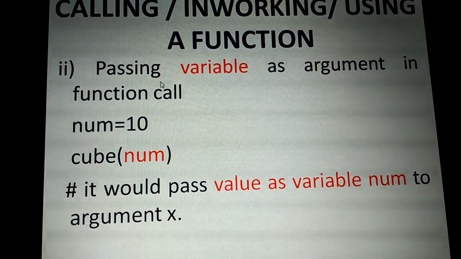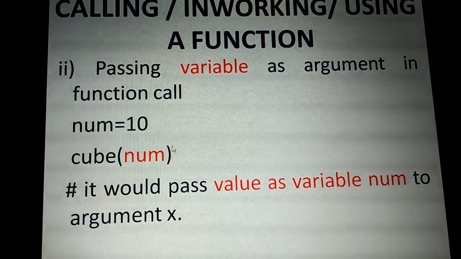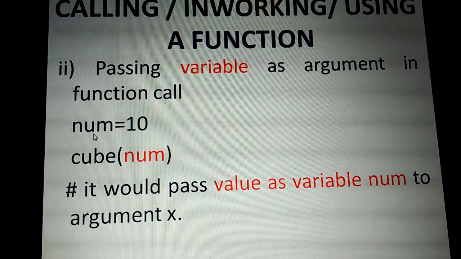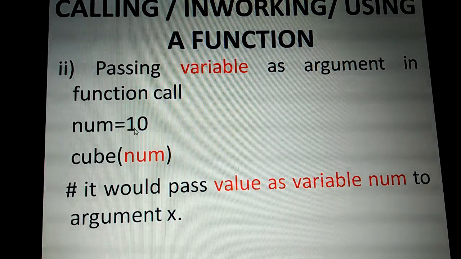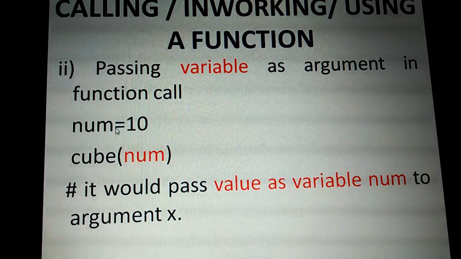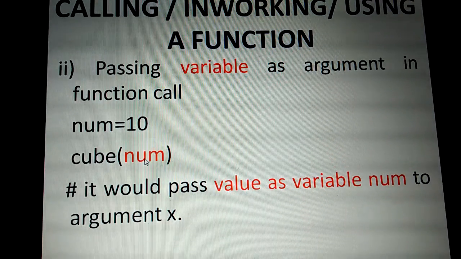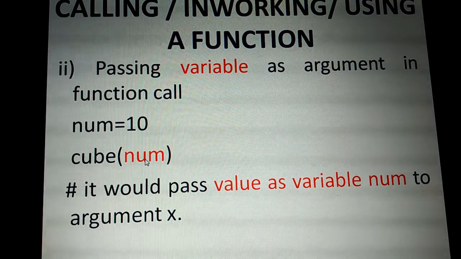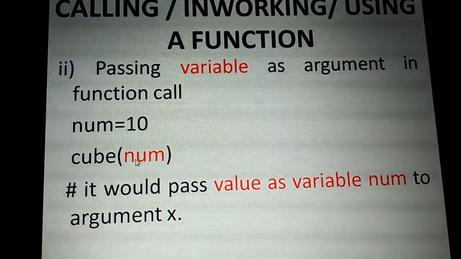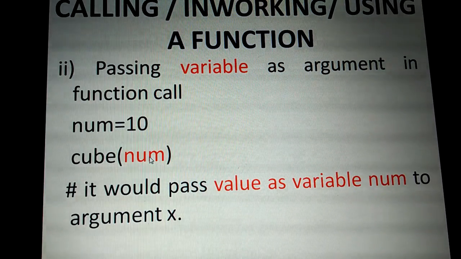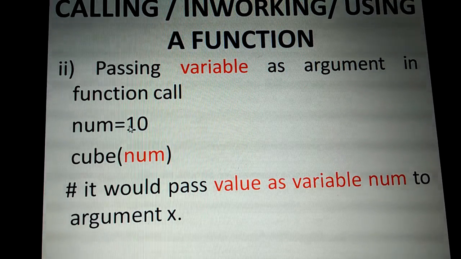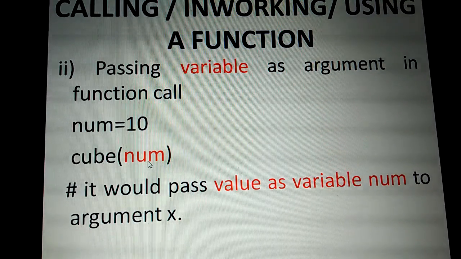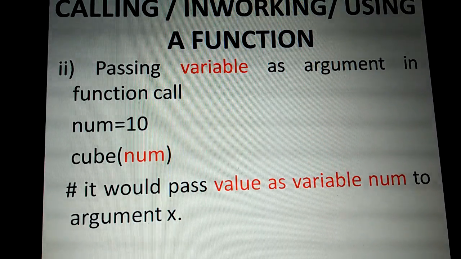Next method is passing a variable as an argument. This only we have seen. So the number variable is assigned with the value 10. That number, num, is going to be passed here as an argument from the function call. Okay, in the function call we are passing the variable as the argument. So it would pass the value of variable num to argument x.